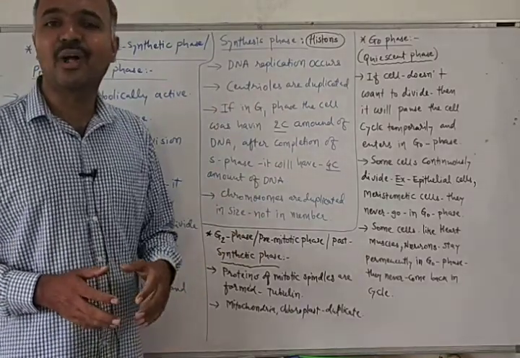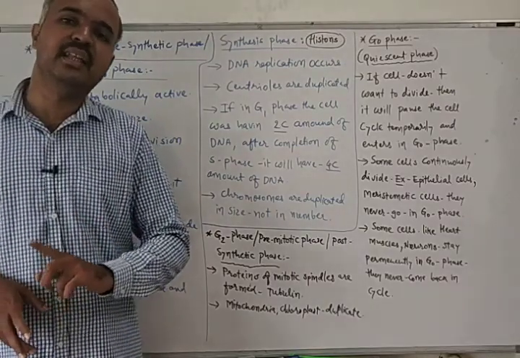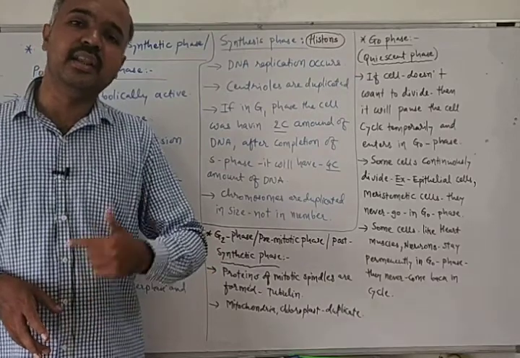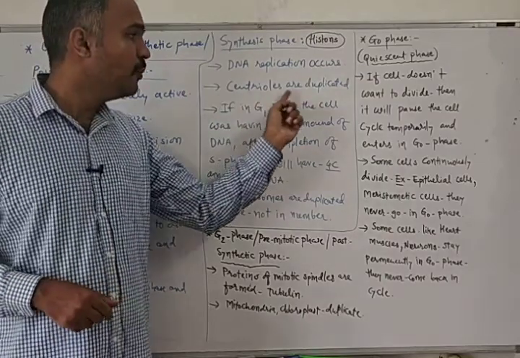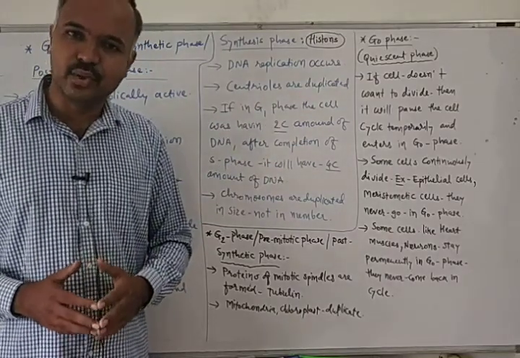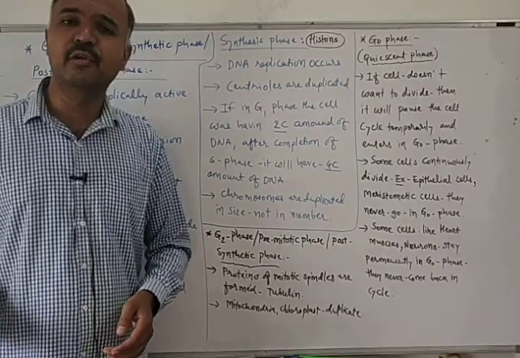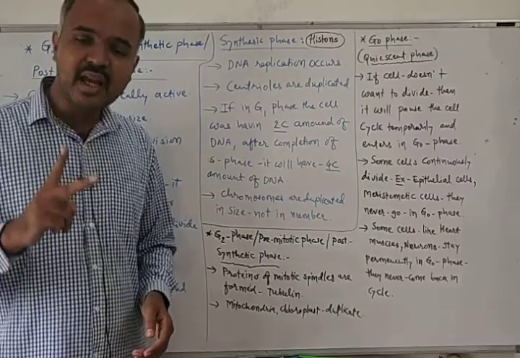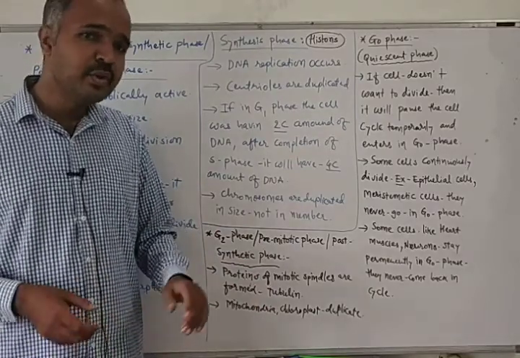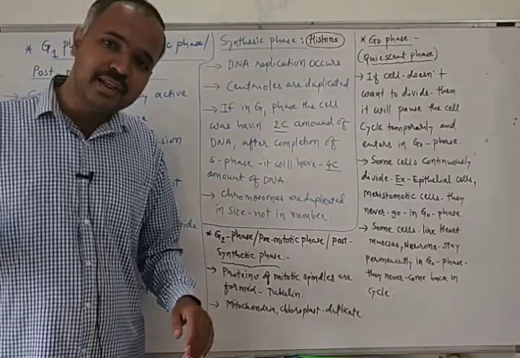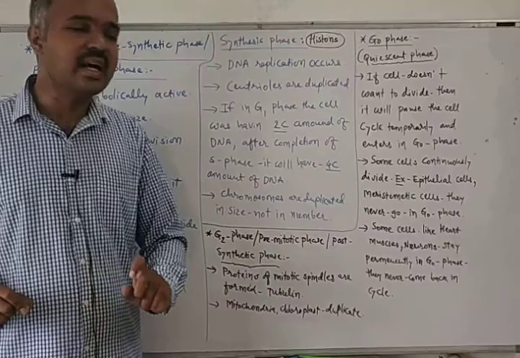And centrioles are also duplicated in number. If the cell has one centriole in G1 phase, then it will produce another centriole in the S phase, so a total of 2 centrioles will be there after the S phase. What is a centriole? We have studied it in chapter 8. If you don't remember, please go to chapter 8 and read that topic.